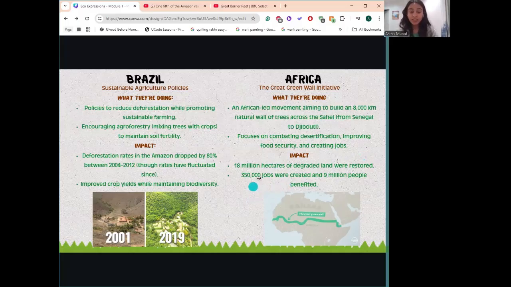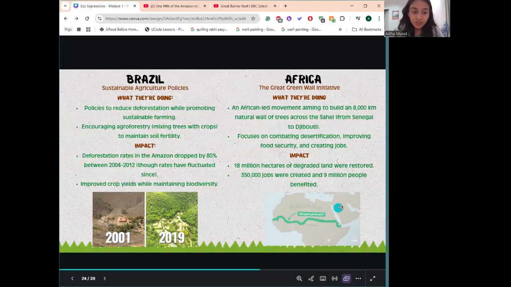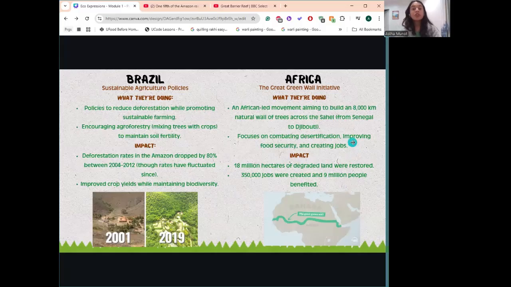So what's the impact of this? 18 million hectares of degraded land were restored. That's insane. And 350,000 jobs were created and 9 million people benefited. So it's initiatives like this that are offsetting the negative consequences of our actions. And it is important to continue having initiatives like this.